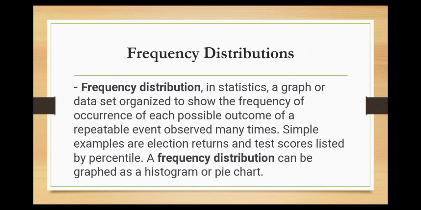Frequency distributions. A frequency distribution, in statistics, is a graph or dataset organized to show the frequency of occurrence of each possible outcome of a repeatable event observed many times. Simple examples are election returns and test scores listed by percentile. A frequency distribution can be graphed as a histogram or pie chart.